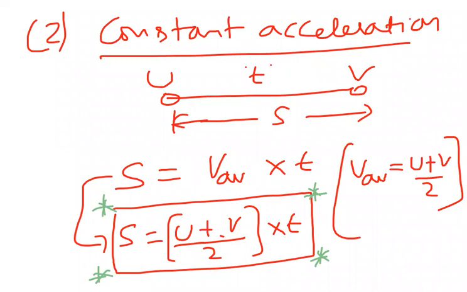What is average velocity? Displacement by time. We know from our childhood that total displacement by total time is average velocity. So when the body is moving with constant acceleration, average is (initial plus final) by 2, and I can write the formula in this way. All the equations of motion are waiting for constant acceleration.